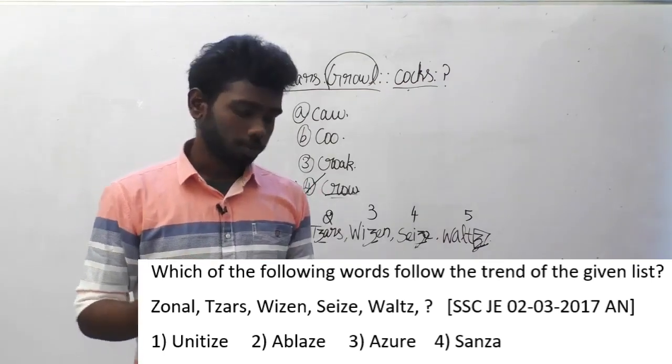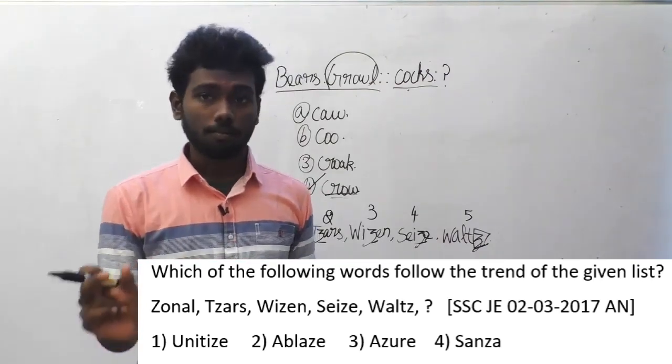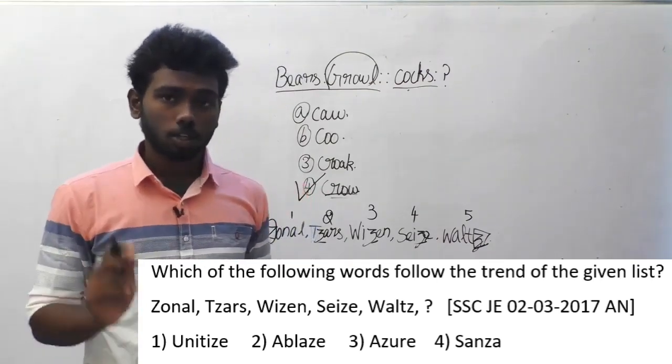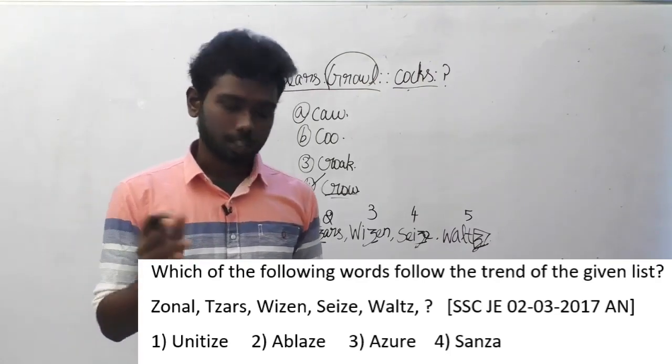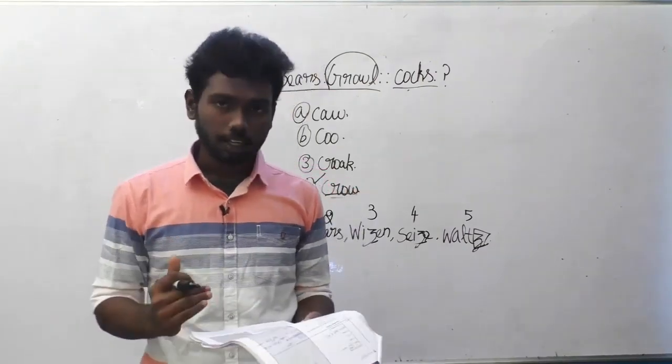So look at the options now. Only unitize has the alphabet Z in its 6th position. So the answer is unitize, option A. Okay, can you understand? Let's move on to the next question.